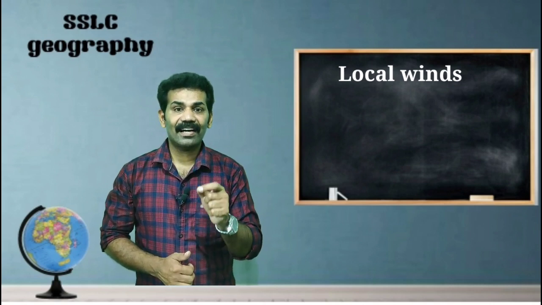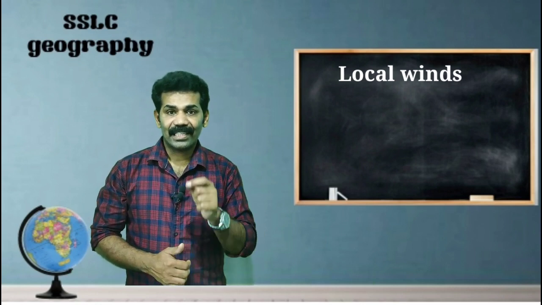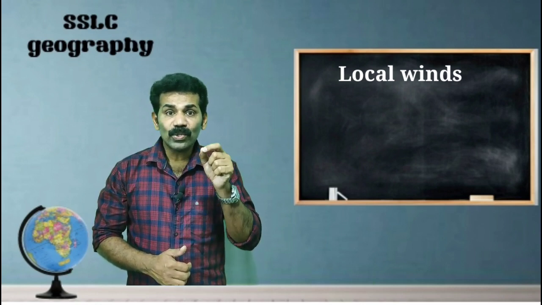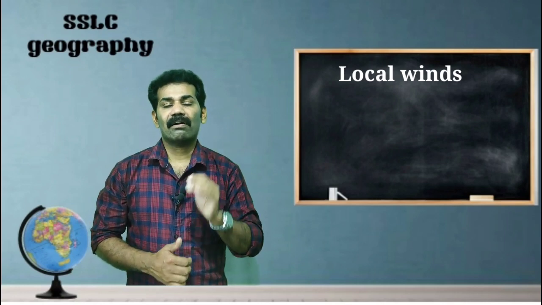Local winds are winds whose effects are limited to a comparatively smaller locality.